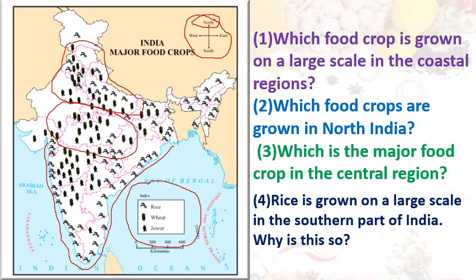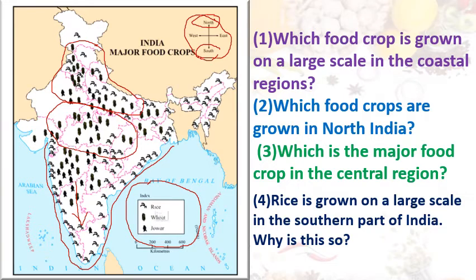The fourth question. Rice is grown on a large scale in the southern part. This is southern. South. Where is south? Here this is south. Means this is southern part. Correct? In the southern part of India, why is this so?